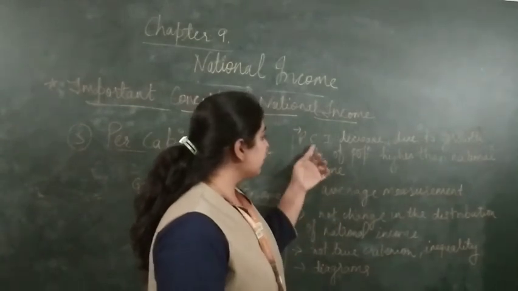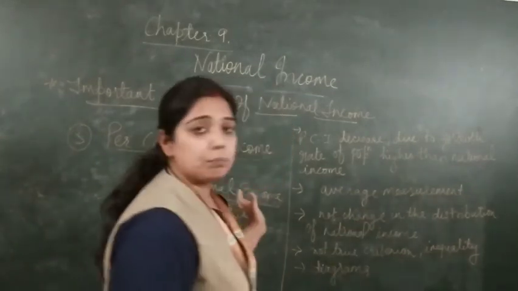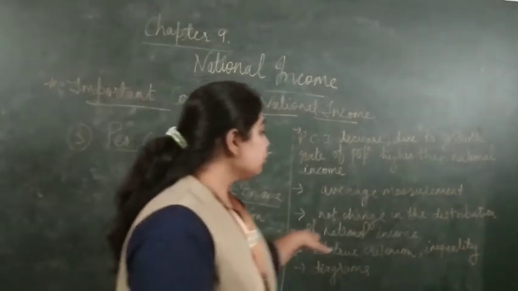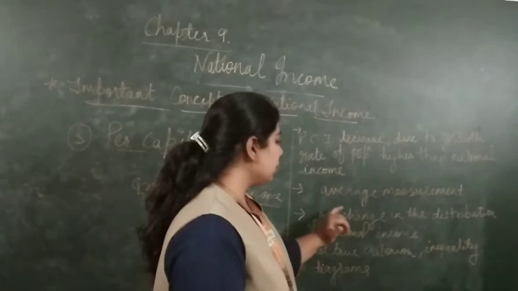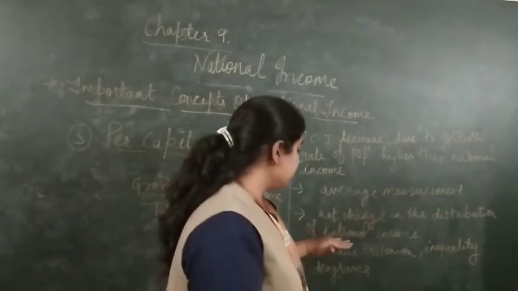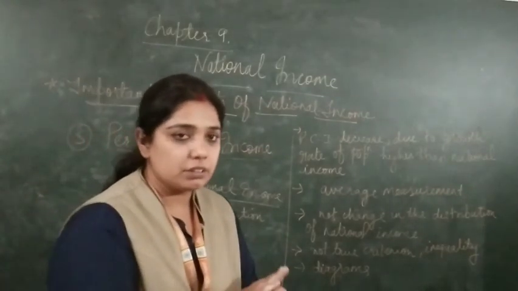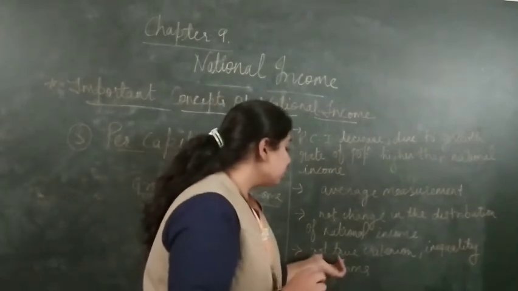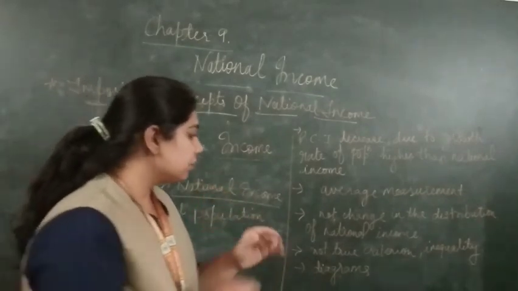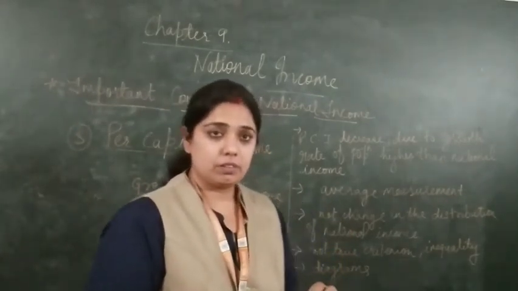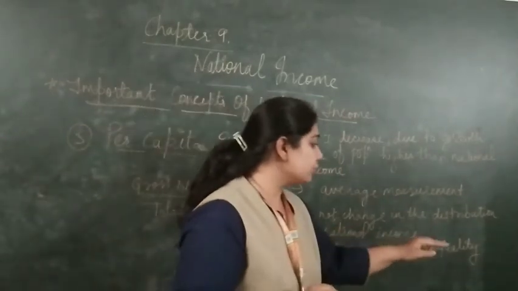So if we calculate the per capita income, we get an average measurement, as I have given one example over there. Per capita income doesn't change the distribution of the national income, and it doesn't show inequality. Now, per capita income is not the true criterion, it is not the right criterion to justify the increase of the income.